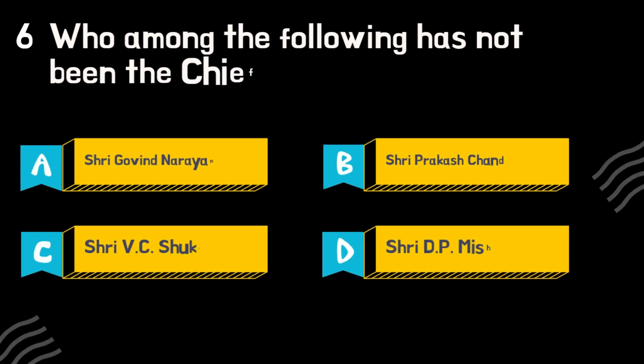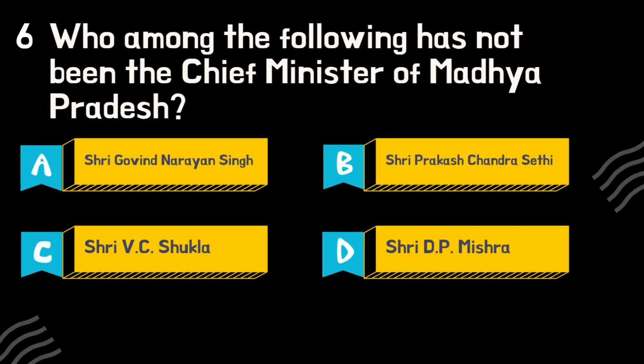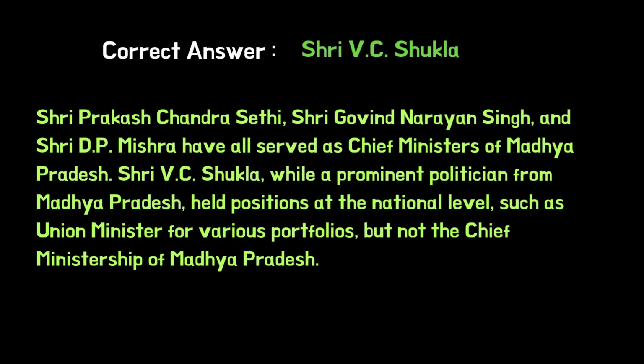Who among the following has not been the Chief Minister of Madhya Pradesh? Shri Prakash Chandra Sethi, Shri Govind Narayan Singh, and Shri D.P. Mishra have all served as Chief Ministers of Madhya Pradesh. Shri V.C. Shukla, while a prominent politician from Madhya Pradesh, held positions at the national level, such as Union Minister for various portfolios, but not the Chief Ministership of Madhya Pradesh.